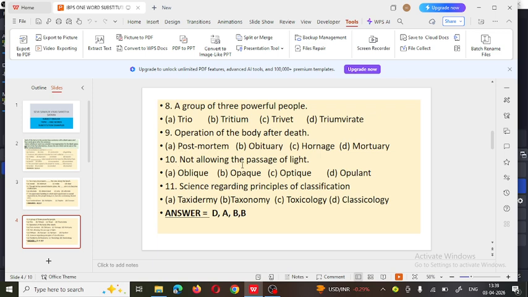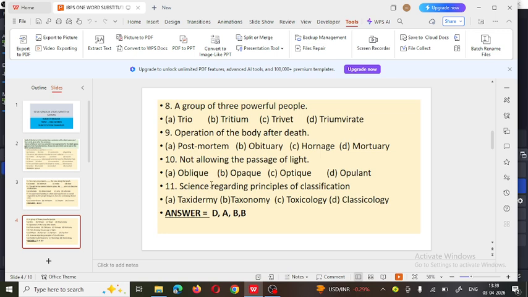Next, not allowing the passage of light. So the object which does not allow light to pass through it is called oblique, opaque, obtuse, or opulent. So the correct answer is what? Opaque.